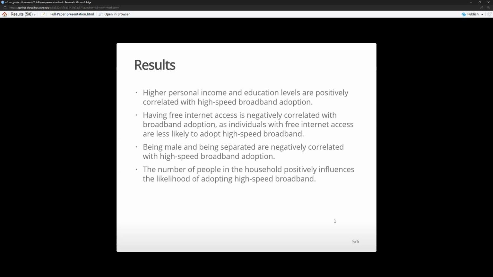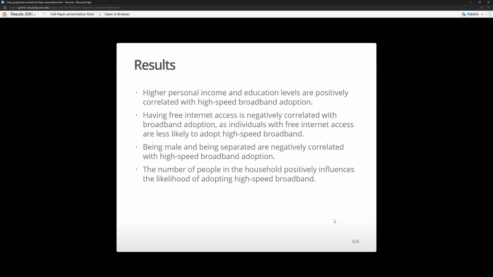Having free internet access is negatively correlated with broadband adoption, as individuals with free internet access are less likely to adopt high-speed broadband. This makes sense because if you already have internet, why would you want to purchase more, especially if it's free? You've got to have really good incentive, like it's got to be a lot faster, or your internet's got to be really slow.